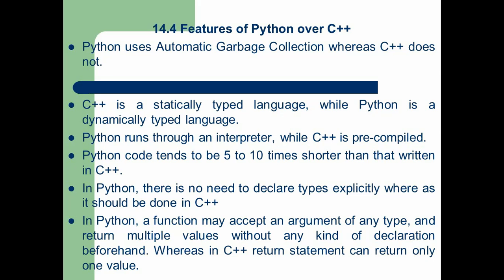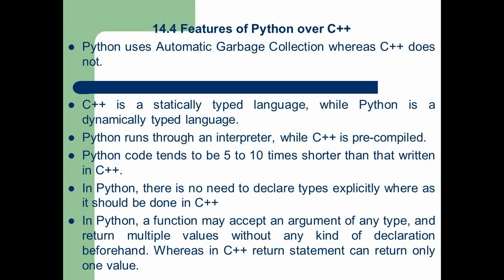It means automatic garbage collection refers to many pre-built programming languages and integration of GUI, which are useful in Python, but in C++ we cannot use. C++ is a statically typed language, while Python is dynamic, which we already discussed. Python runs through an interpreter, while C++ requires a compiler. Python code tends to be 5 to 10 times shorter than C++.